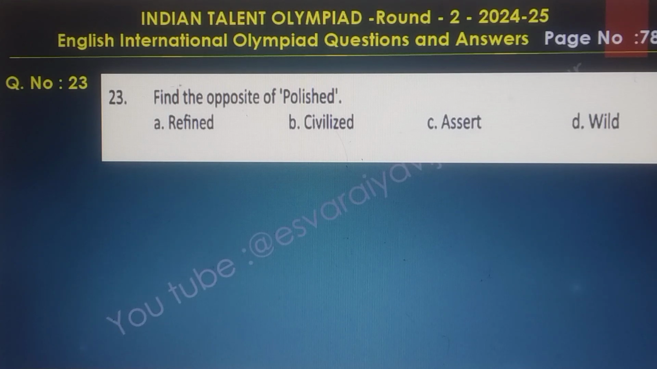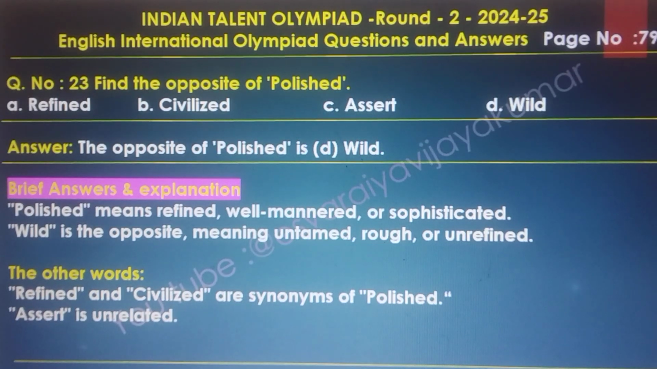Question number 23. Find the opposite of polished. The answer is D, wild. Brief explanation: polished means refined, well mannered, or sophisticated. Wild is the opposite, meaning untamed, rough, and unrefined. The other words, refined and civilized, are synonyms of polished. Assert is unrelated.